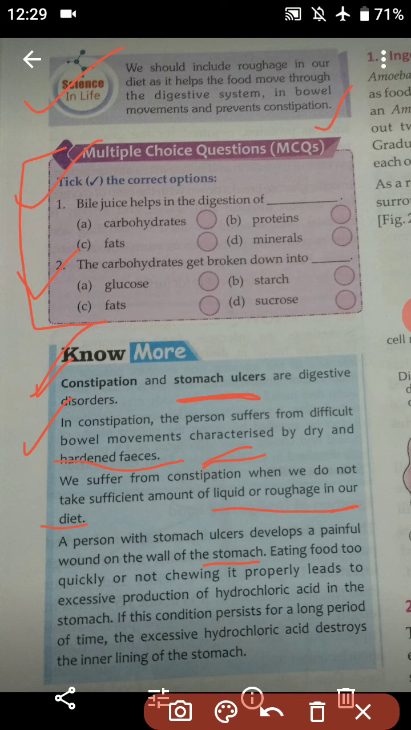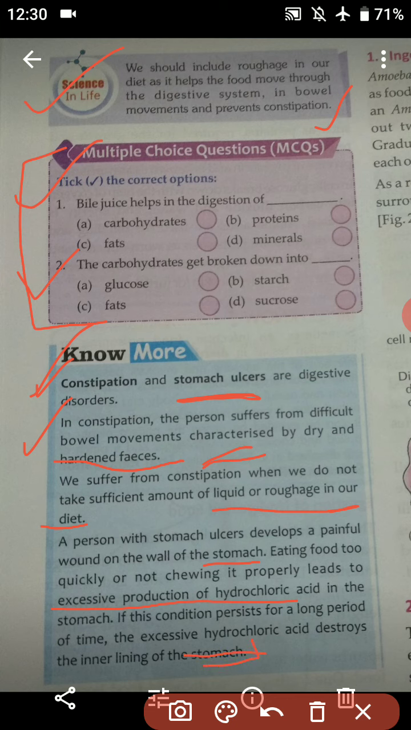Eating food too quickly or not chewing it properly leads to excessive production of hydrochloric acid in the stomach. Whenever we eat any food very quickly or do not chew it properly, it may lead to excessive production of acid inside the stomach, and the name of the acid is hydrochloric acid. If this condition persists for a long period of time, the excessive hydrochloric acid will destroy the inner lining of the stomach.